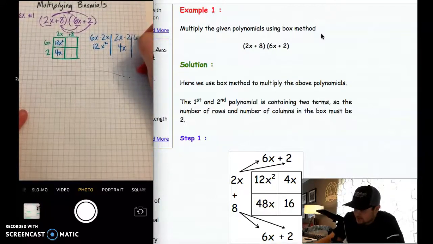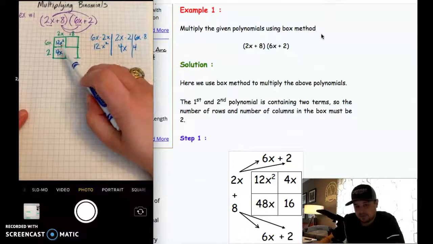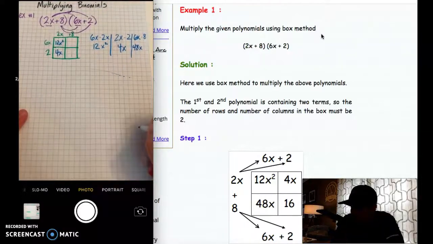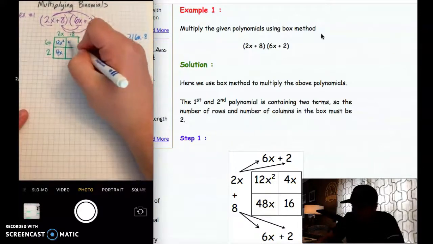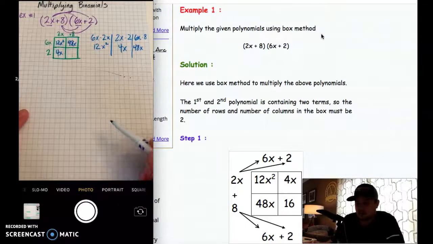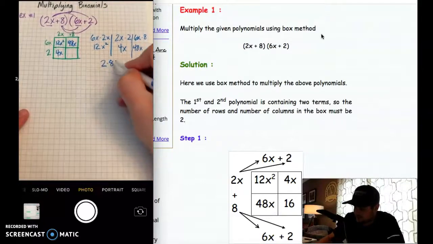So 6x times positive 8 times 8, so 6 and 8. If I multiply those, remember we're multiplying inside this box. Everything is getting multiplied. 6 times 8 is 48. And so this is 48 x's, right? So we got an x there, so we have to have an x in our product as well, so 48x, okay? All right, and then our last box here is going to be 2 times 8, and that's very simple.